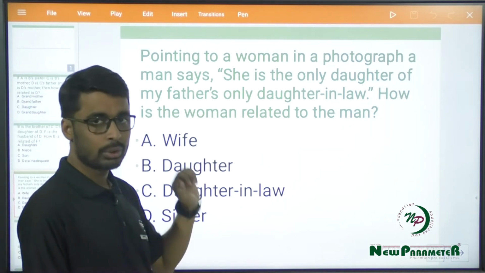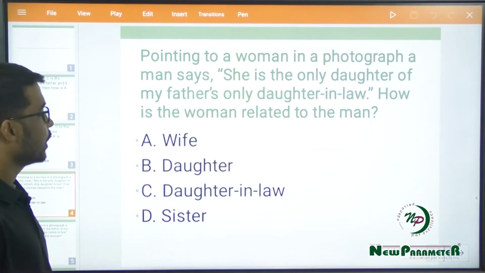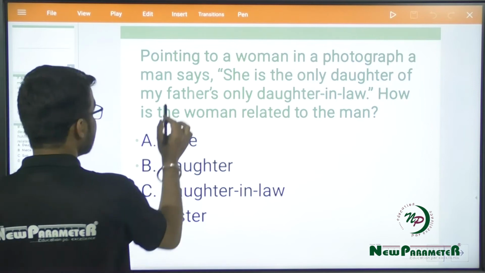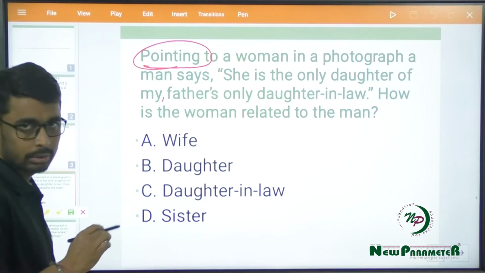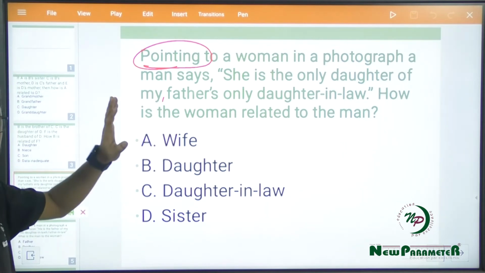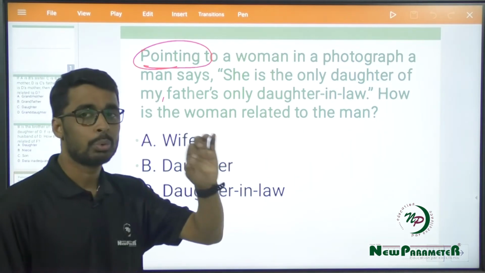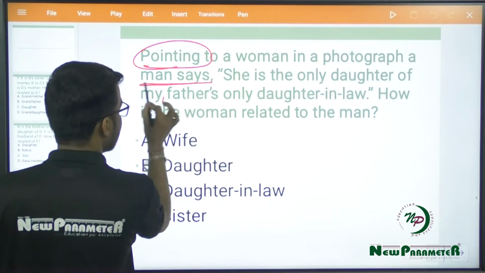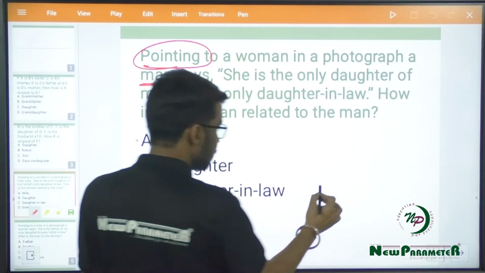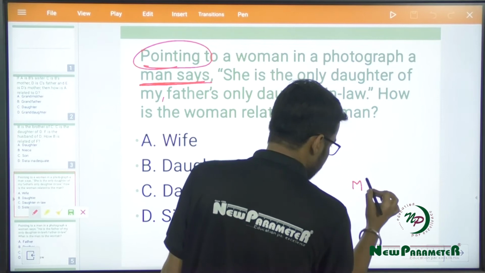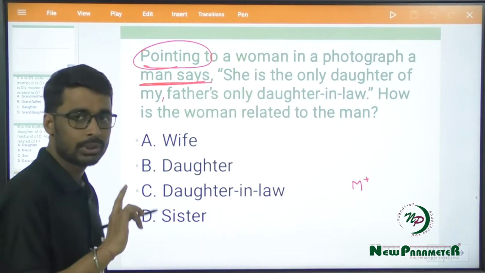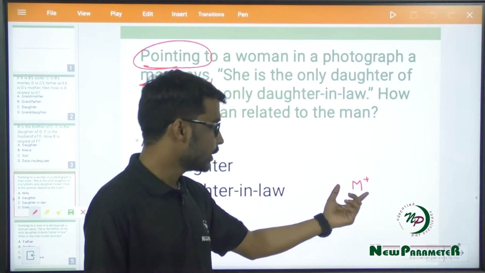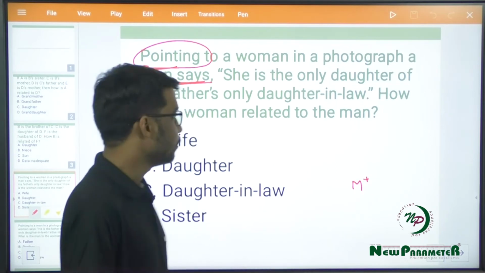Now this is a question based on indirect prospect. Pointing to a woman in a photograph, a man says. Now whenever you have a question that starts with the word pointing or introducing, you always make sure, first of all, you need to find out whosoever is saying the sentence. Here the man is saying the sentence, so place the man first in your family tree. Whosoever is saying the sentence, we will be placing that particular person first in our family tree. So here the man is saying, so I have placed the man first, and since it is a man, that means the gender of M would be male.